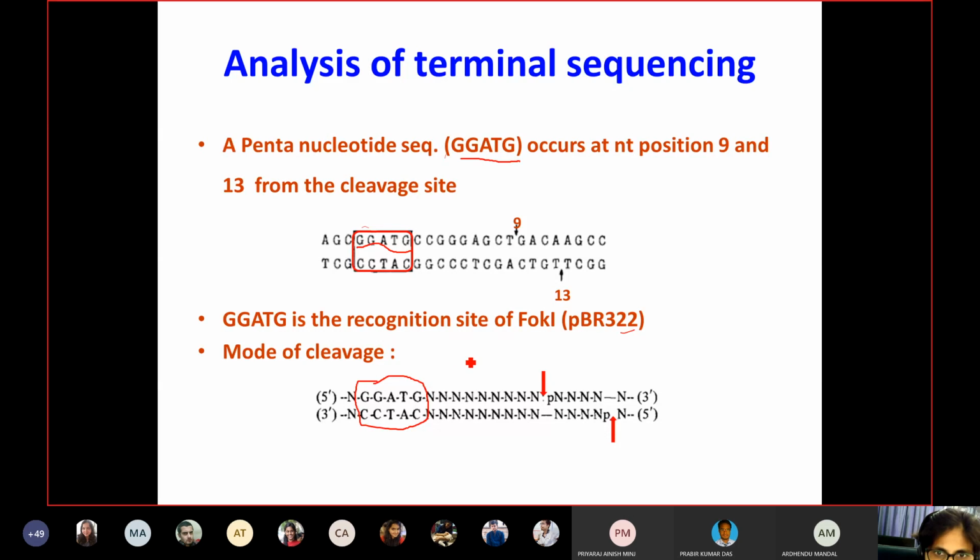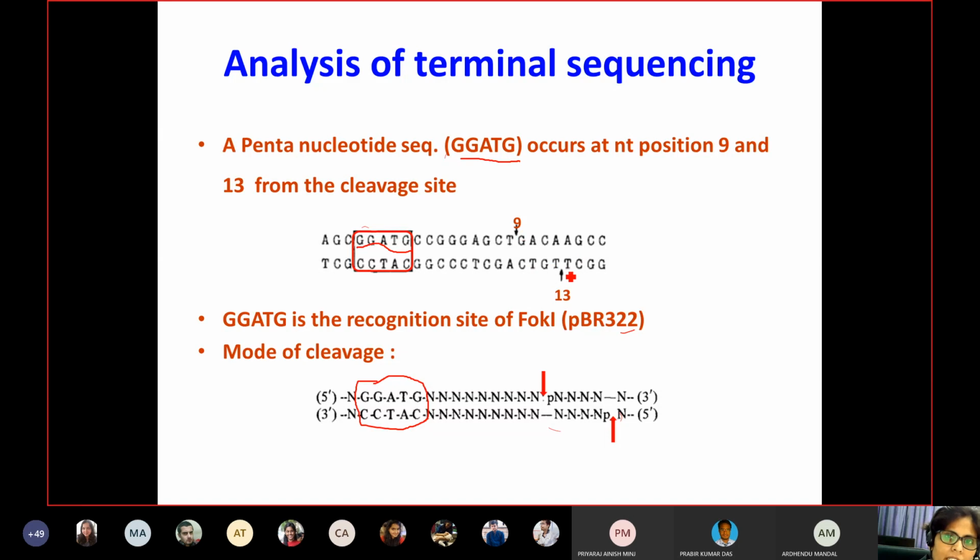So these are different substrates, or maybe they have more than one recognition site, and every time they have a different cleavage site. But for the same substrate, for the same DNA, they will always have the same site, same overhang, because the position of cleavage is entirely the same.